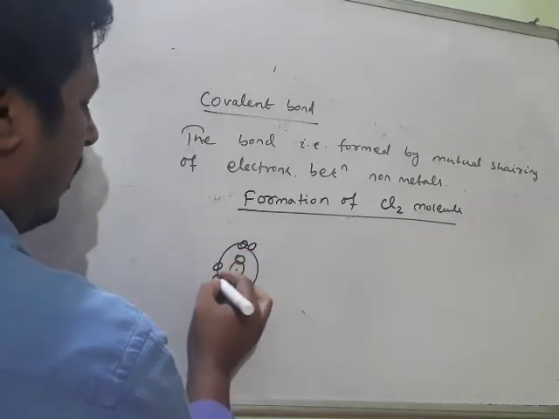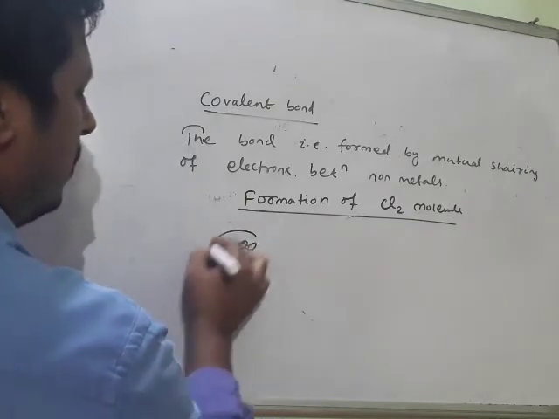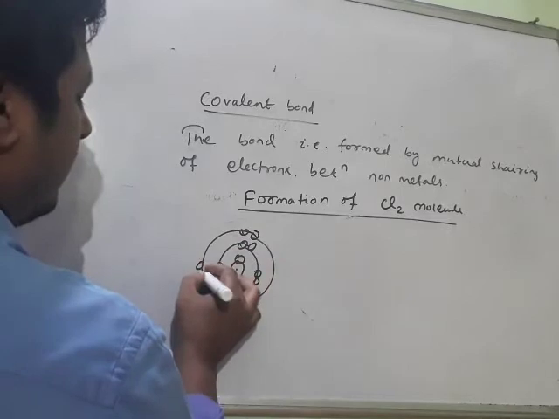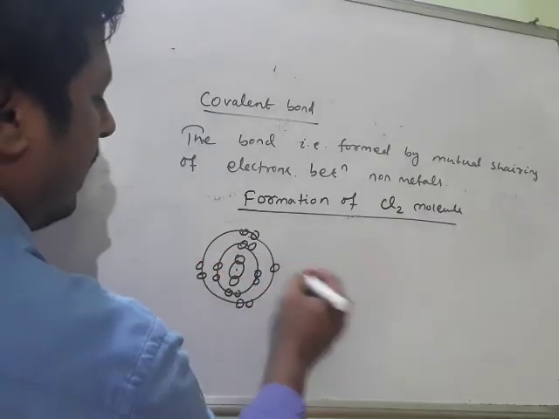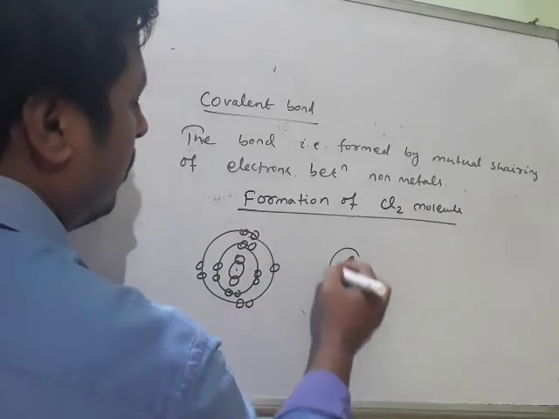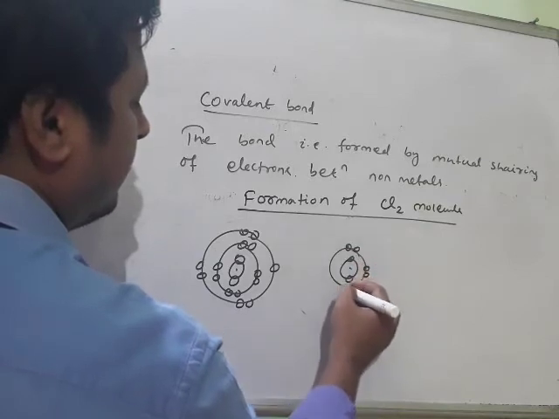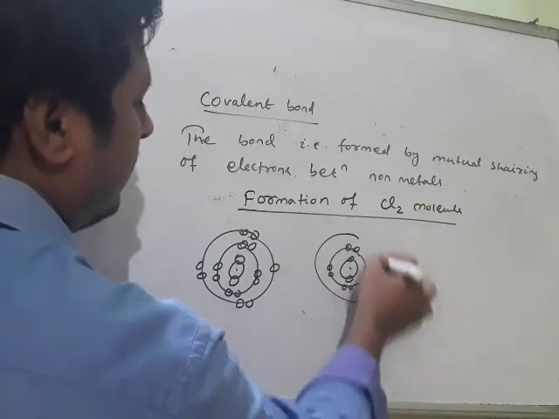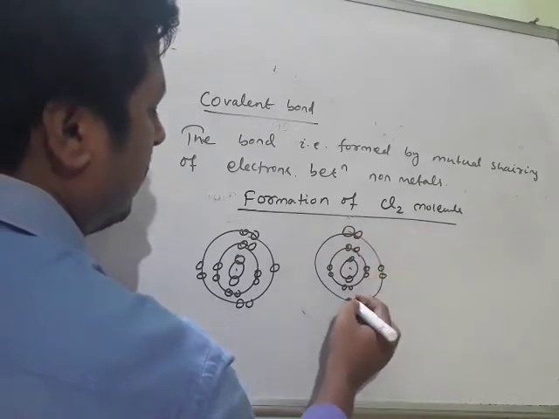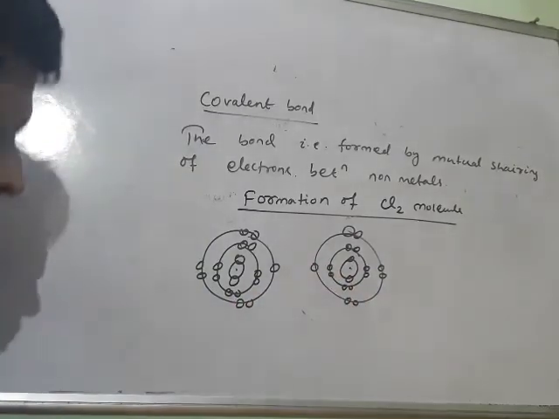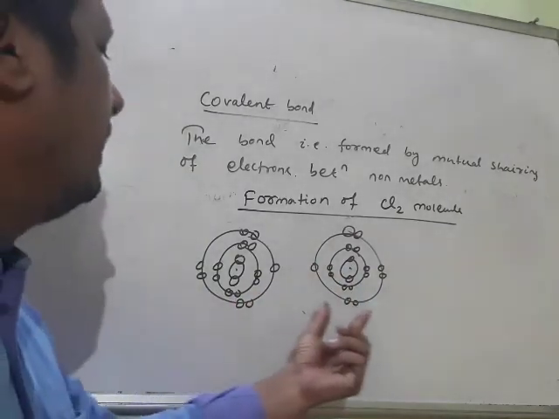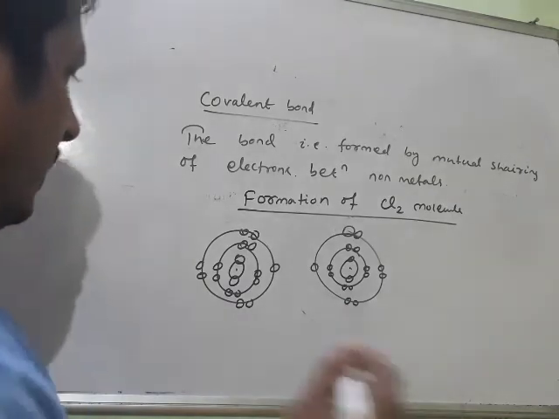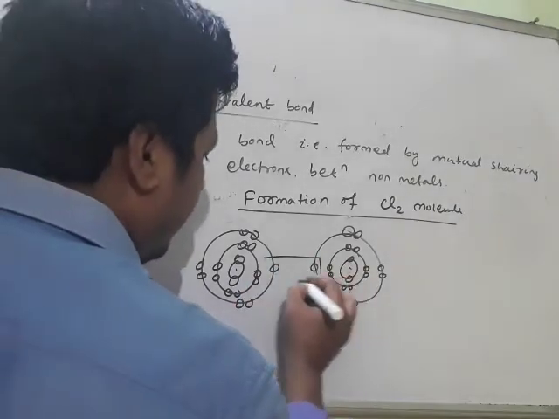I will first draw the orbital structure of the 2 chlorine atoms, 2, 8, 7 and another 2, 8, 7. This is one chlorine atom and this is another chlorine atom. Next, they will mutually share.